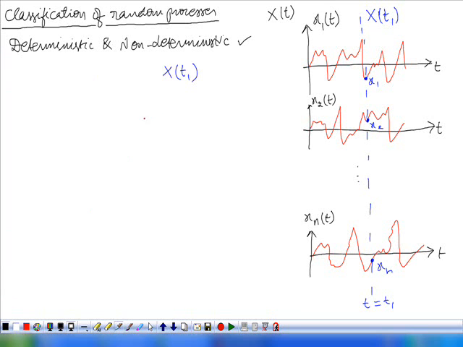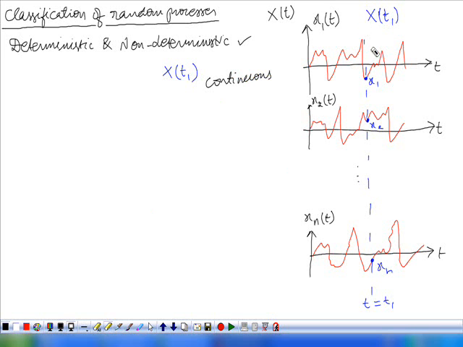Now if you observe this, how many values can it take? Here, these values x1 to xn may lie between minus infinity and plus infinity. That is, the values taken by the random variable X of t1 may lie between minus infinity and plus infinity. Therefore, the random variable is called a continuous random variable. Is it a continuous random variable? It is the random variable obtained by observing the random process at t equal to t1.